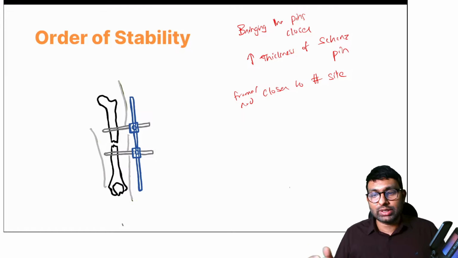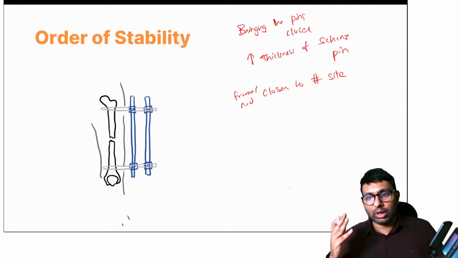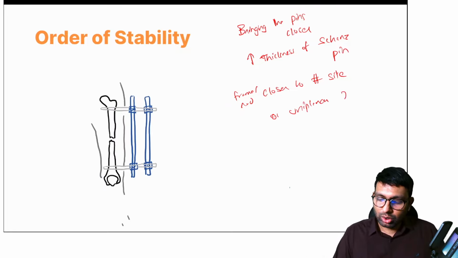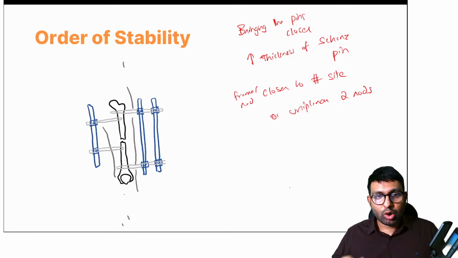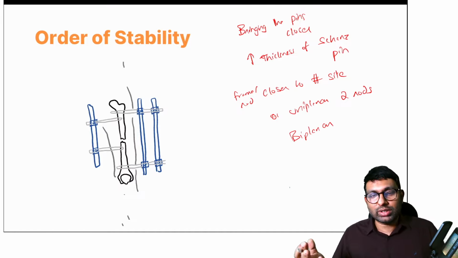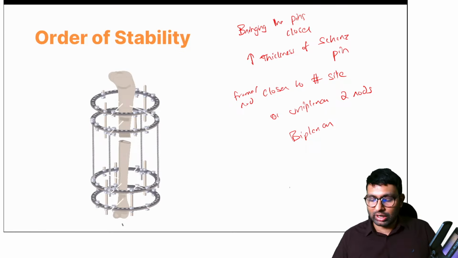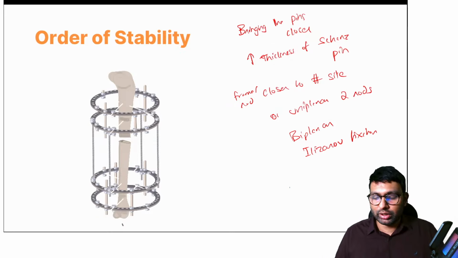Now if you want even more stability, what you can do is, you can put 2 rods uniplanar on one side only. You can put 2 rods. So uniplanar 2 rods. Or if you want even more stability, then on both sides you can put rods. So biplanar. Okay. Now if you want even more stability, the best option is to put a circular fixator, which is also called an Ilizarov fixator.